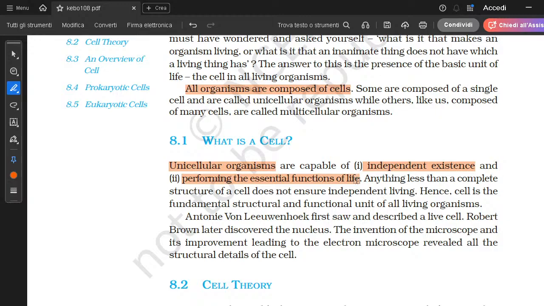Anything less than a complete structure of a cell does not ensure independent living. Anything smaller than a cell is not a living being. Like if we talk about viruses, they are not considered living beings. Okay, why, we will talk about it later.